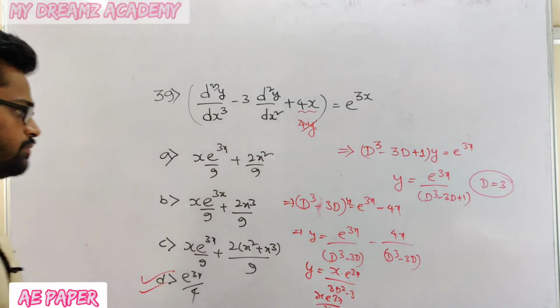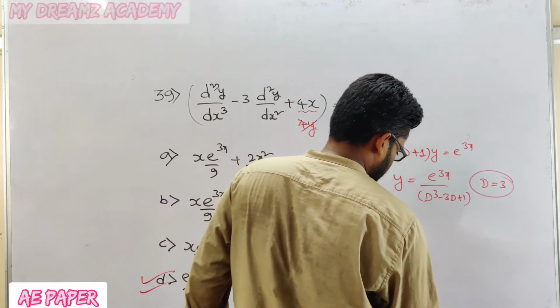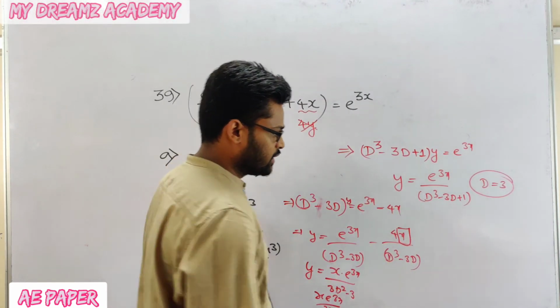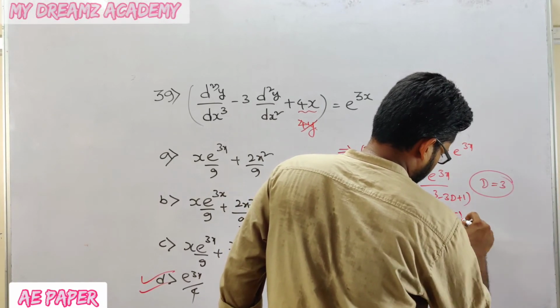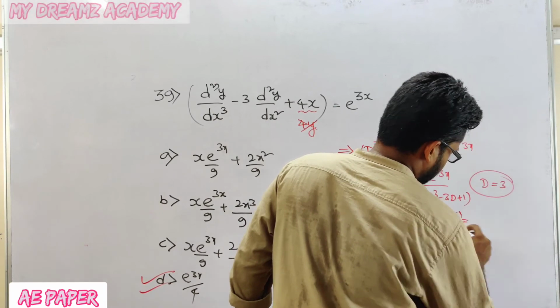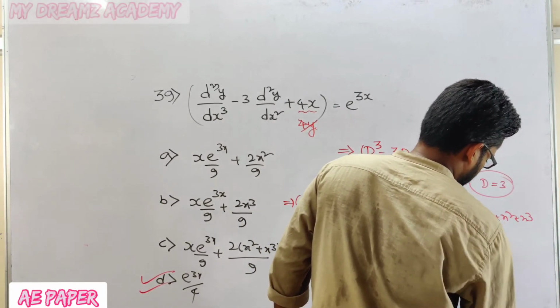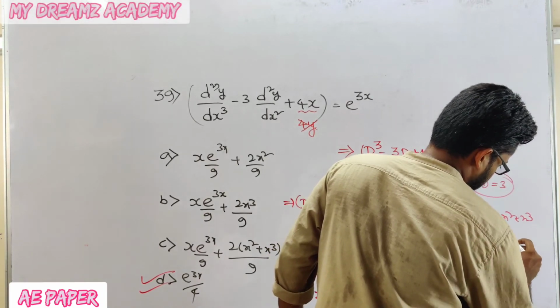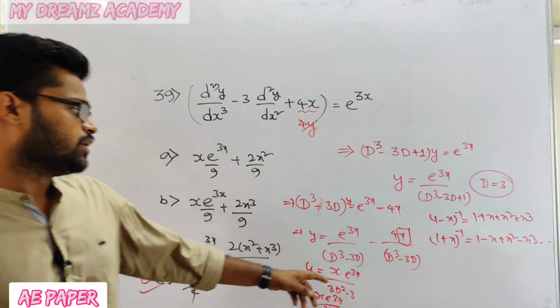And next you need to solve this one. How we have to solve this one? If I have x, I need to expand this one by using 1 minus x power minus 1 or 1 plus x power minus 1. It will give 1 plus x square plus x cube, like this. It will give 1 minus x plus x square minus x cube, like this. By using this expansion, we need to solve this one.